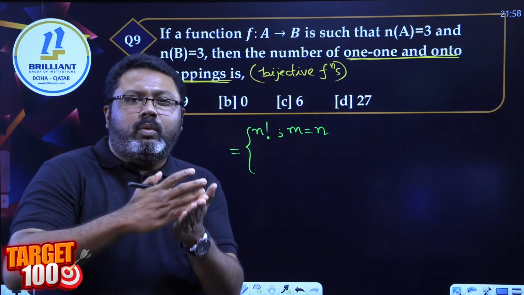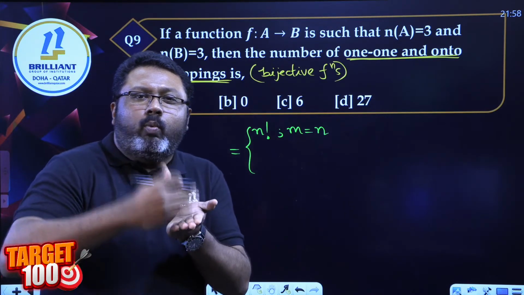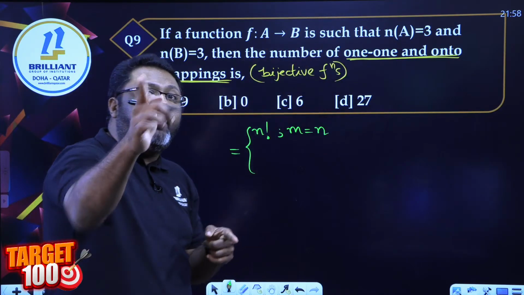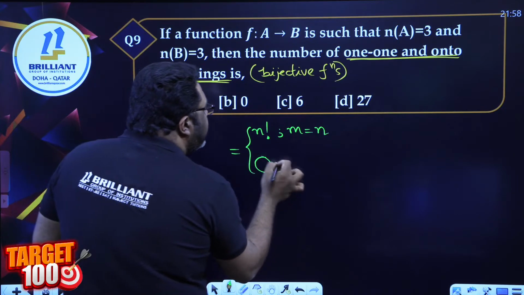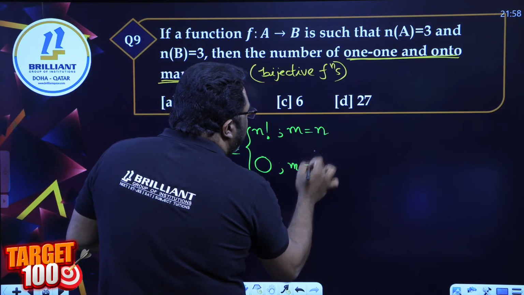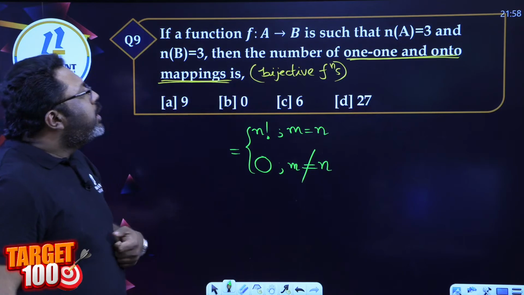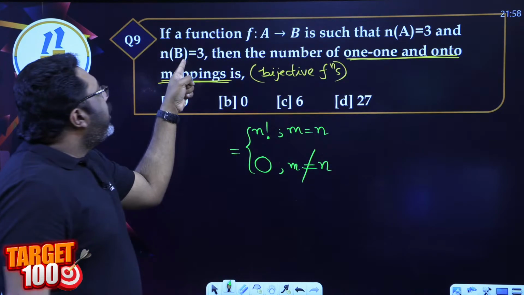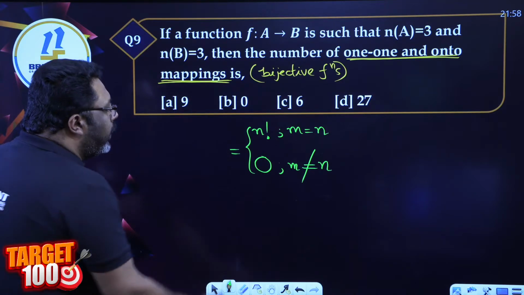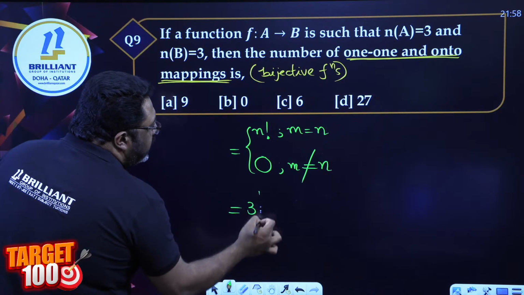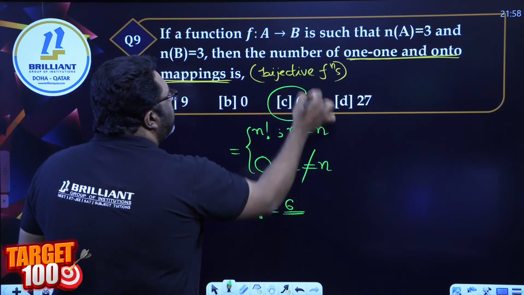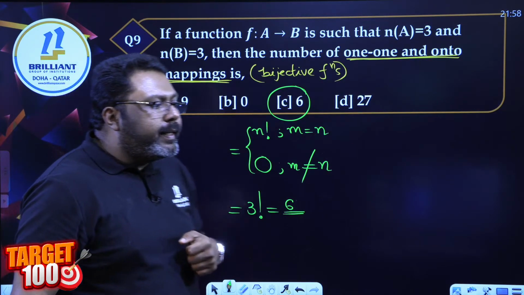Bijection means it should be both 1-1 and onto, and both will happen if both the sets have same number of elements. Otherwise it is 0. If m and n are not equal, it is 0. So here the number of elements in the first set and the second set are equal. Therefore I can say the answer is 3 factorial, which is 6. Answer option C.